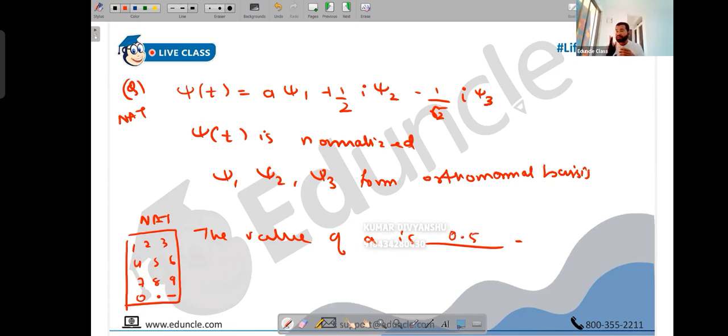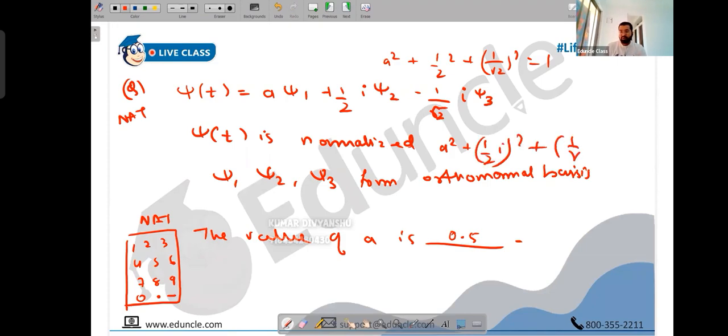And in this, 90 to 95% of students face problems. They will get a very absurd kind of value, because most of them have learned that c1 square plus c2 square plus cn square is 1. And in their head, it's always that these are constants, they are real. First of all, they worry about this i in it. They will mostly do something like A square plus half square plus 1 upon root 2 square equals 1, and they'll get a negative value. Or they will do something like A square plus half i square plus 1 upon root 2 i square equals 1. Even this is wrong, even that is wrong.